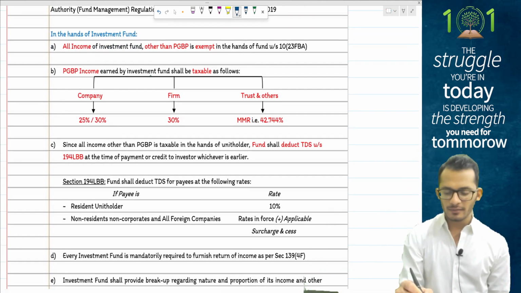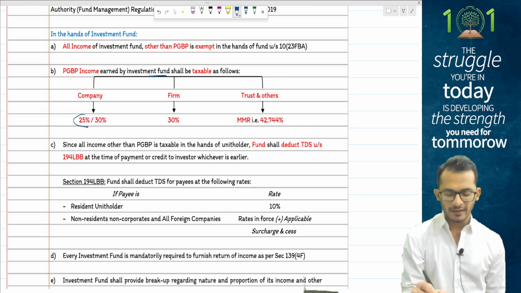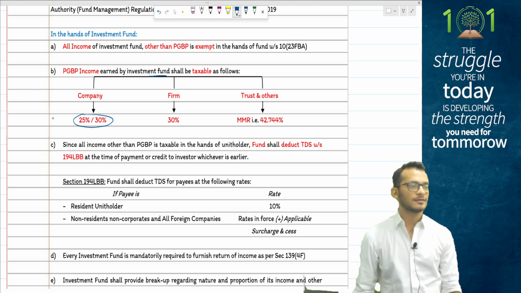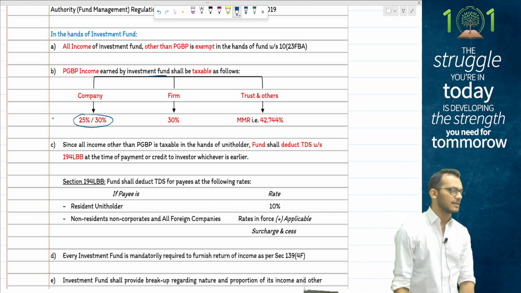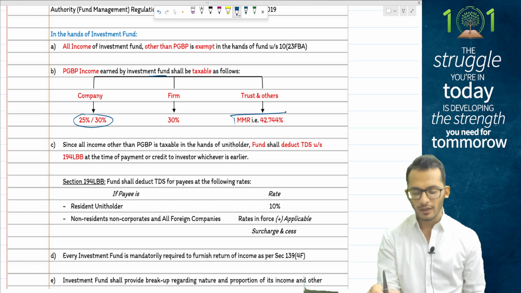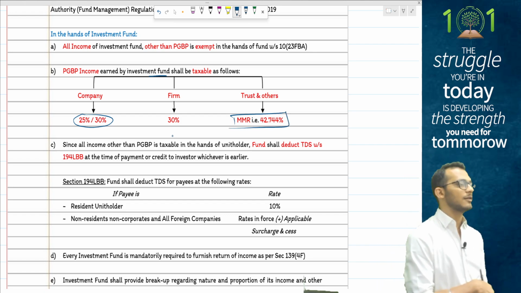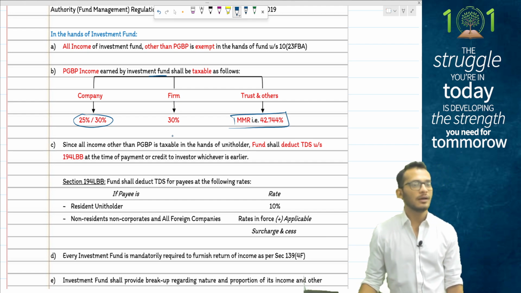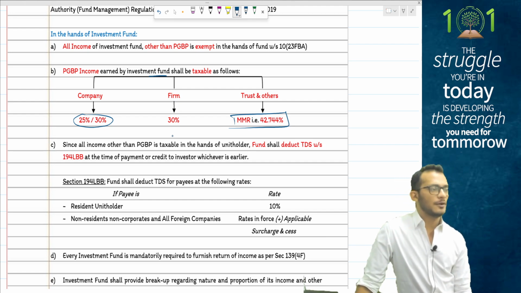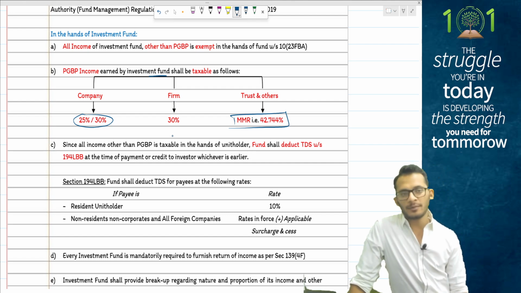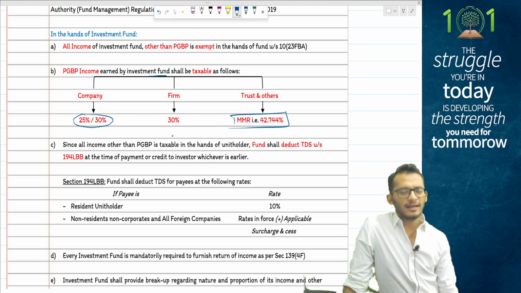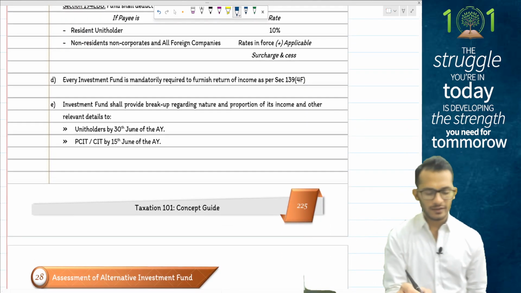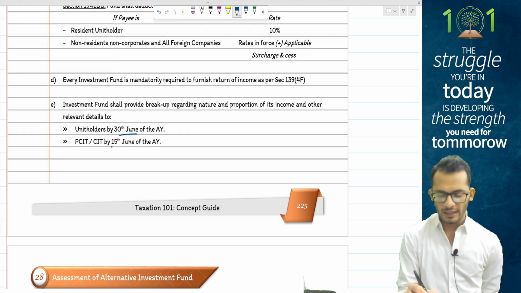Whatever PGBP income is earned by the investment fund will be taxable at the same rates as the company and the firm have. Meaning a company will have tax of 25 and 30, a firm will have a tax rate of 30, and everyone else will get a tax rate of MMR. If any money is distributed to the shareholders or unit holders, TDS will happen on residents at 10% and on non-residents at slab rate. Again, all these things have to be distributed and informed to the officers by 30th June and 15th June.